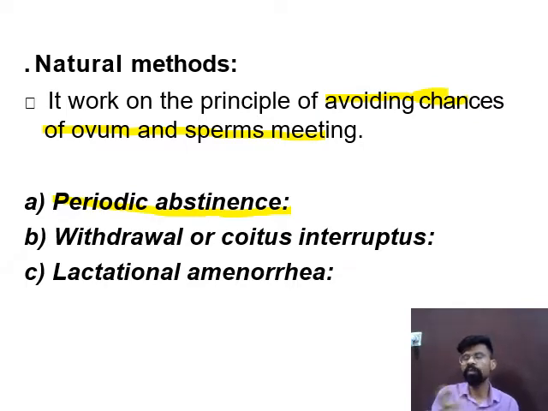It is a natural probability event. So in that period, the 10th to 17th day, the couple should avoid mating, or avoid intercourse.